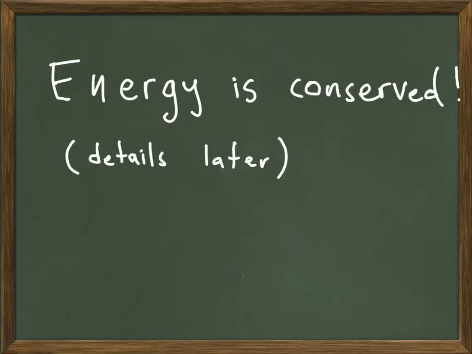So the concept of energy is useful because energy is conserved. If energy wasn't conserved, we wouldn't bother to deal with this concept. So a crucial element in this chapter about energy is to be able to use the concept of energy conservation. We're going to discuss some more details of how and when to use it later. For now, we're just going to say that in any problem where we apply conservation of energy, we're always going to be saying that the energy at some initial moment is equal to the energy at some later moment in time. E initial equals E final.